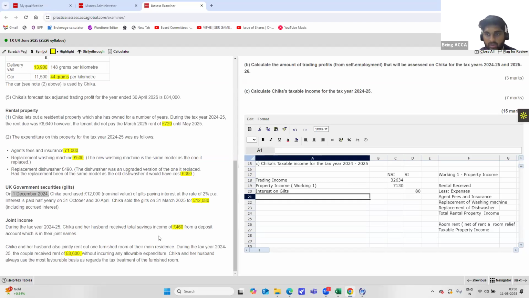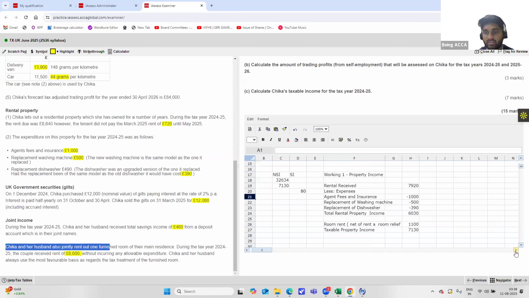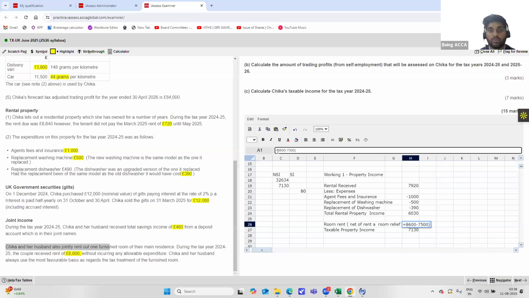I think there is a small correction that I should make. Over here, Chika and her husband jointly rent out the furnished room. So, as I mentioned earlier, this has been jointly rented out. For Chika, you will be getting only half of it because it has been jointly owned by both of them, and both receive an equal amount of rent.